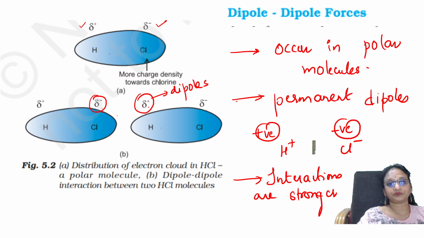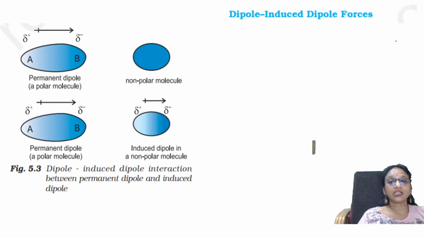One more, dipole induced dipole. Now see students, there is one polar molecule here and a non-polar molecule here. For example, this non-polar molecule is an inert gas, just like helium, neon, argon, krypton, all the inert gases.